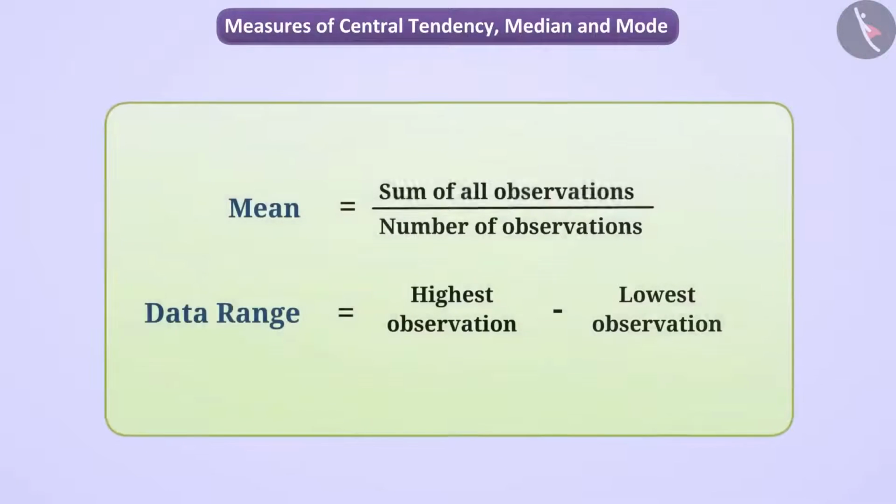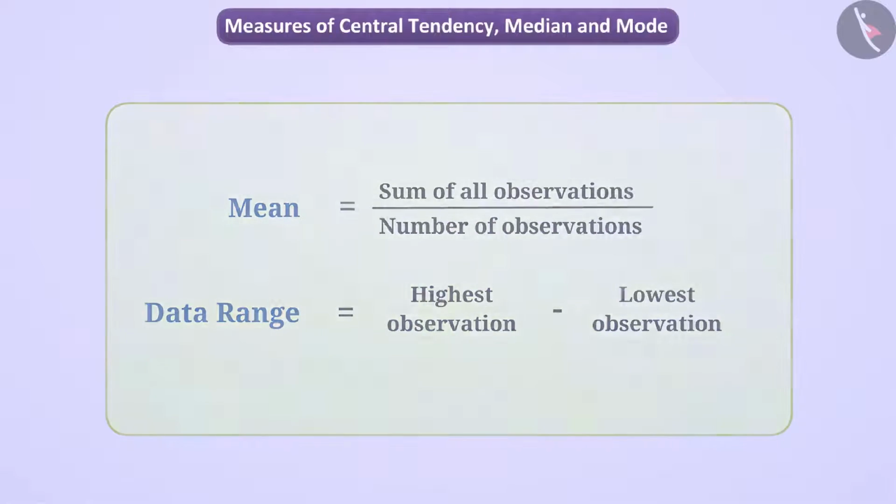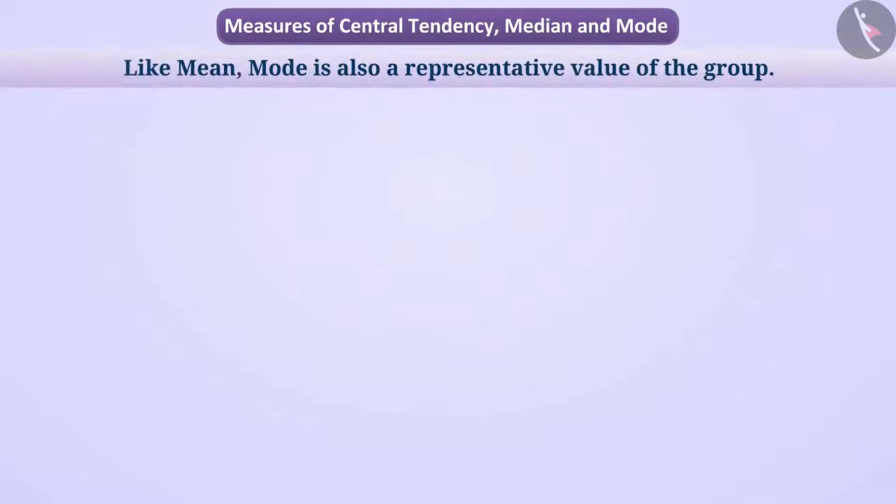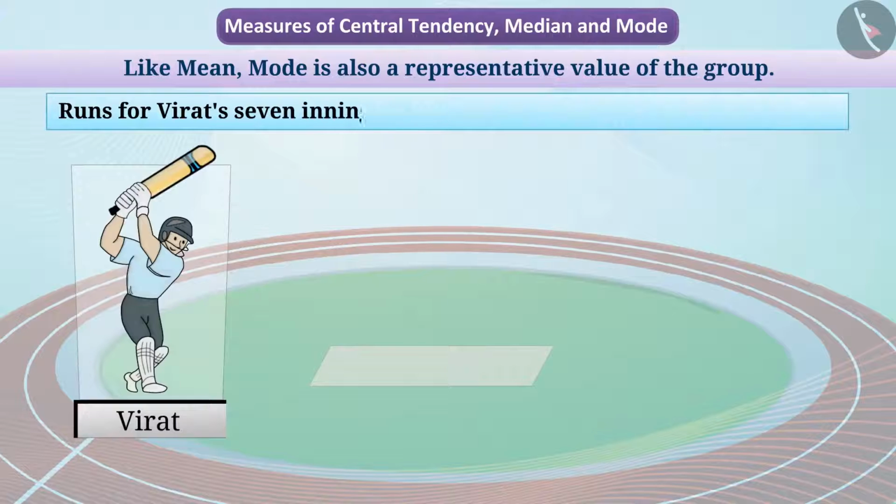We have learned about data range and its mean in the previous video. Let us now understand the other measures of central tendency, median, and mode. Like mean, mode is also a representative value of the group. Let us take the data for the number of runs for Virat's 7 innings.